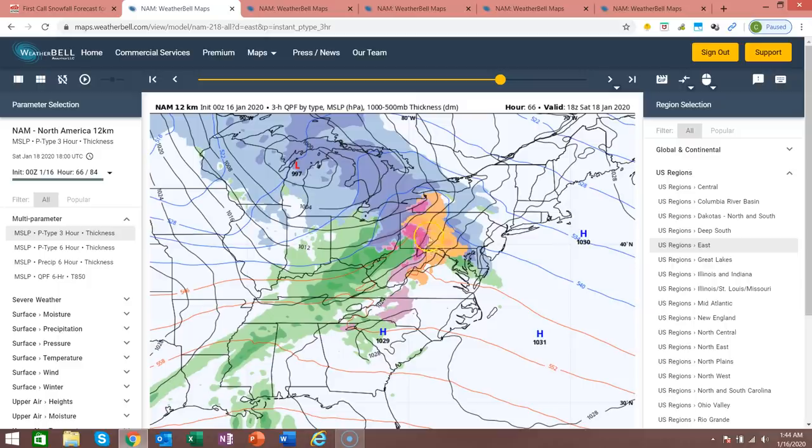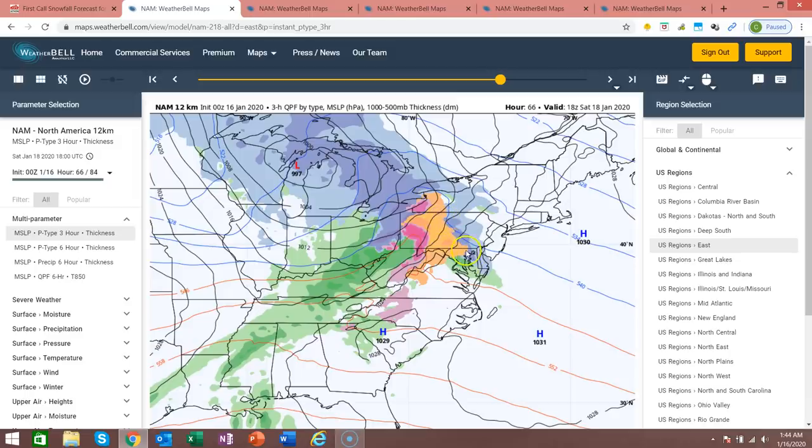Now, the latest trends over the last 24 to 36 hours have been for a less snowy solution. That doesn't mean we won't see any snow from this storm, but instead of, say, a 6-inch snowfall as it once looked 36 hours ago, it is now looking more like a 3-4 inch storm for the areas that see all snow out of this system.